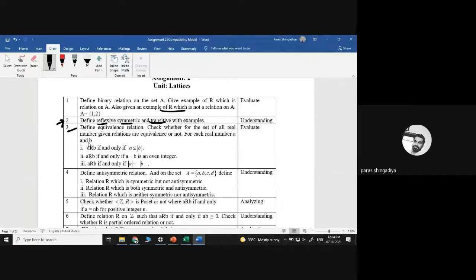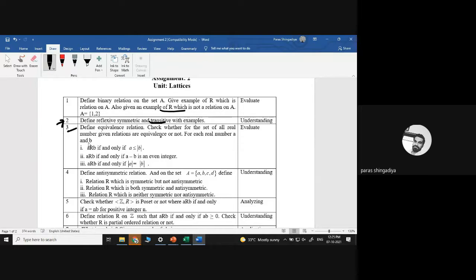Here we write the definition of equivalence relation and check whether the given relations are equivalence.